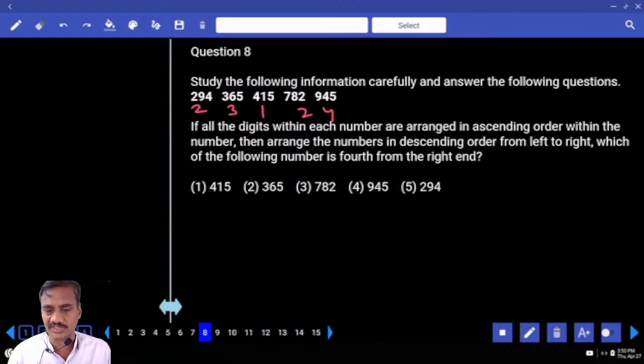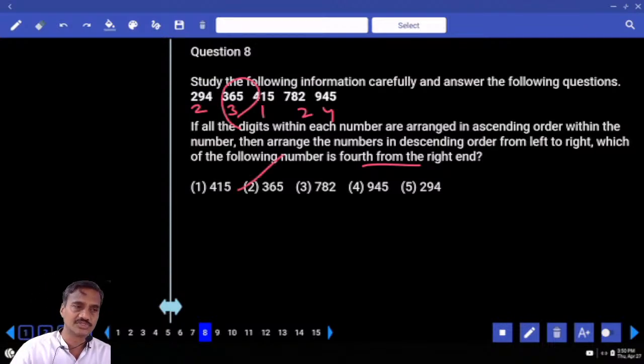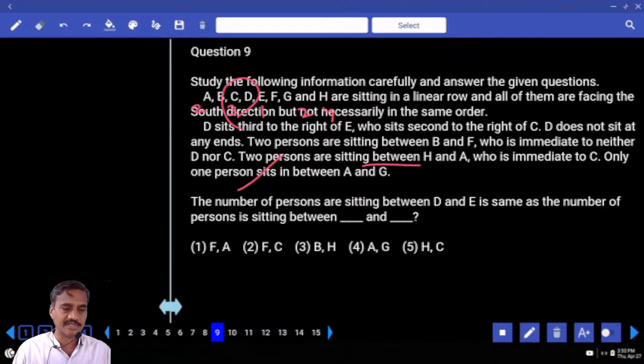The first digits, the lowest digits. And then all these numbers are arranged in descending order from left to right. Then left hand side to right hand side in descending order. That means right to left, and fourth from the right hand side is nothing but the second highest number among this. Second highest number is 365. That is choice 2, the answer. Eighth one done. Then coming to question number 9 to 12.